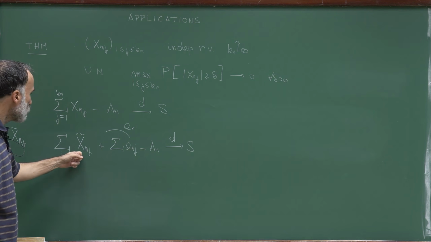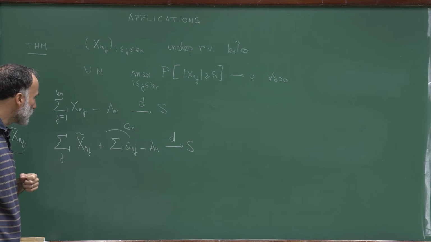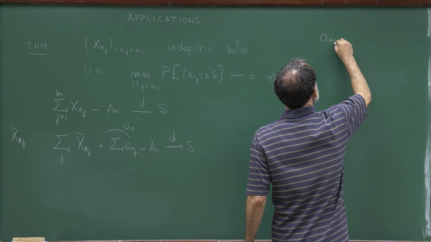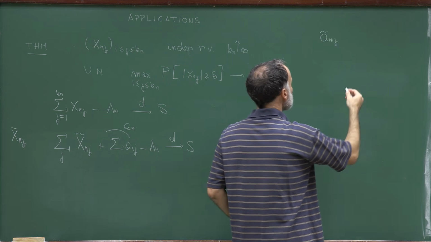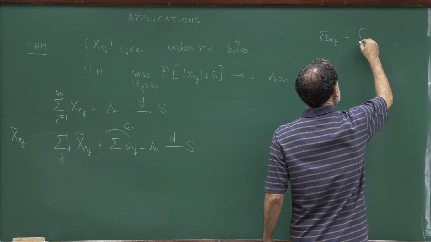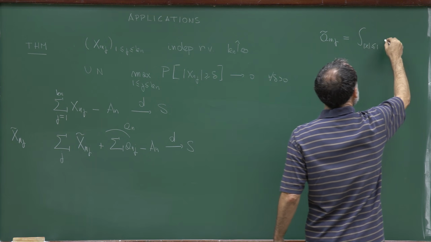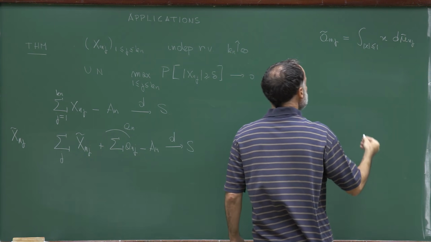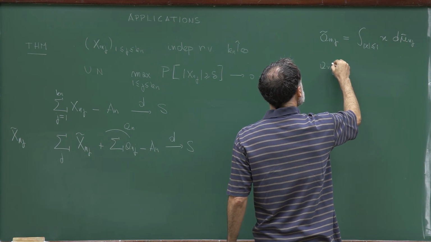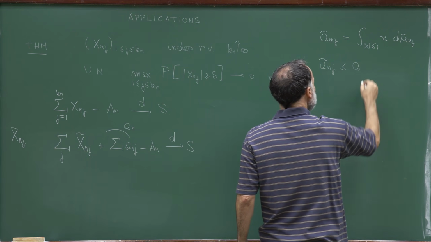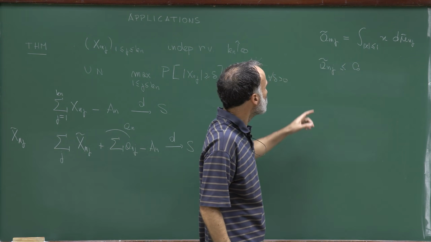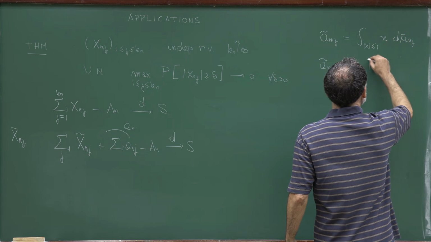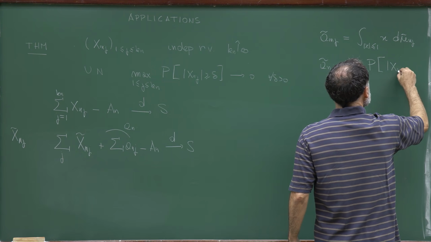And then, well, what was the advantage of working with X tilde? Because for X tilde, if we define a tilde_nj in the same way as we defined a_nj, which means that we take the integral for |x| less than 1 of x d mu tilde_nj, now we have a very useful bound: there exists a finite constant C_0, such that for all j between 1 and k_n and for all n, this quantity is bounded by this quantity.